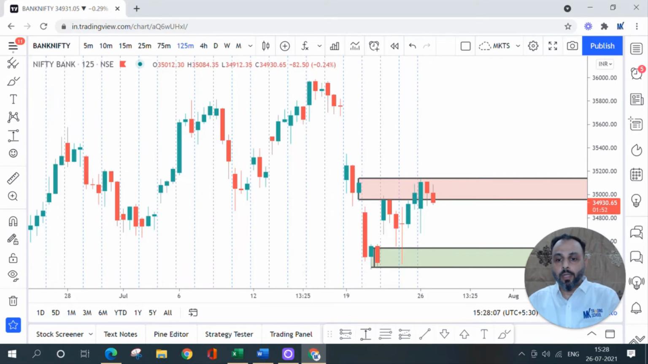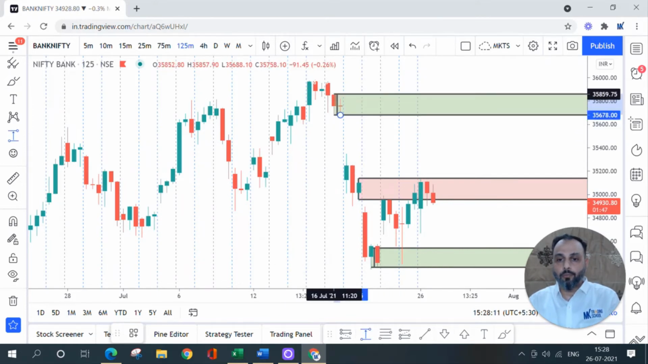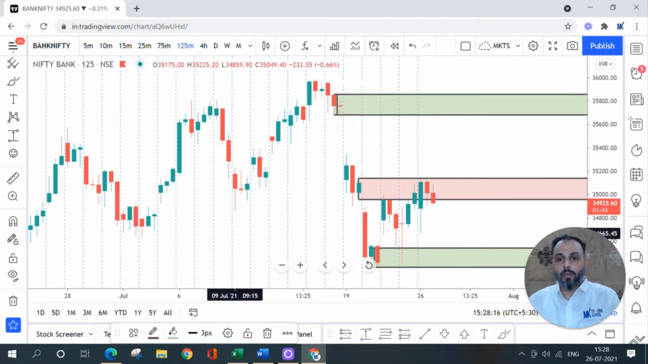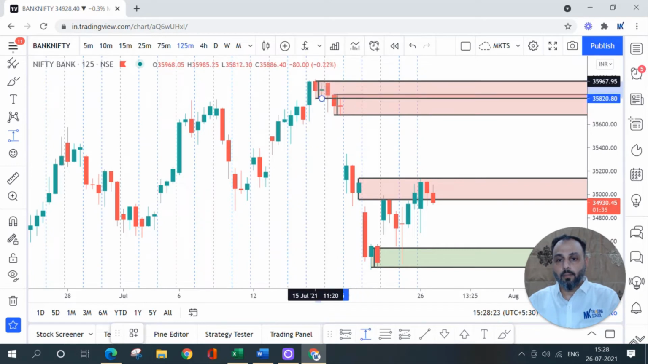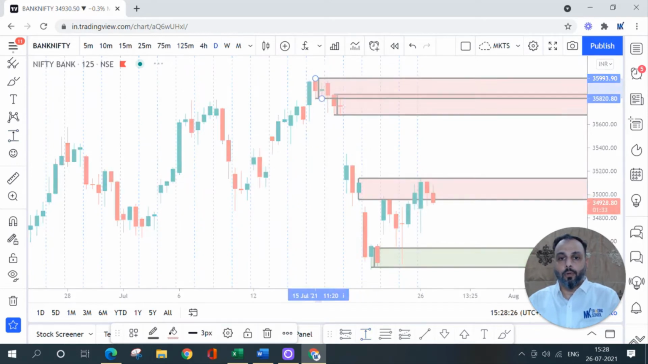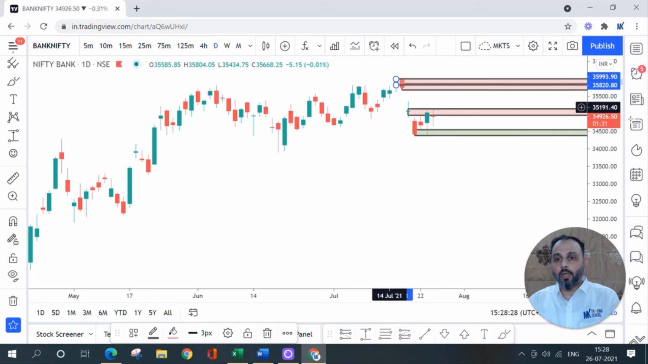So where is the next supply zone? All the way up you have this drop base drop formation and another level on top. So rally base drop at the extreme. So there are two levels here. Let's mark that supply. So if you go to a daily chart, this is your rally base drop formation even on the daily time frame.